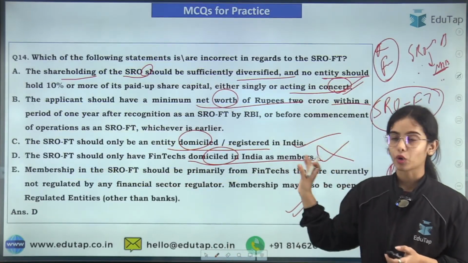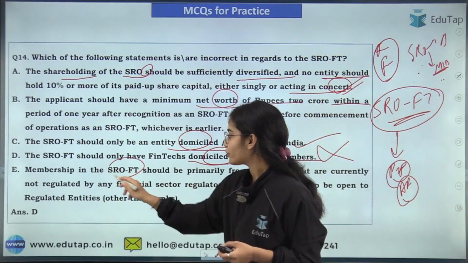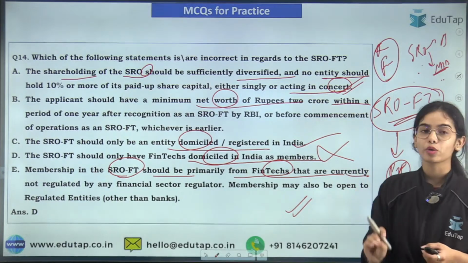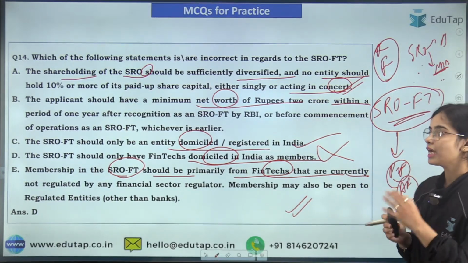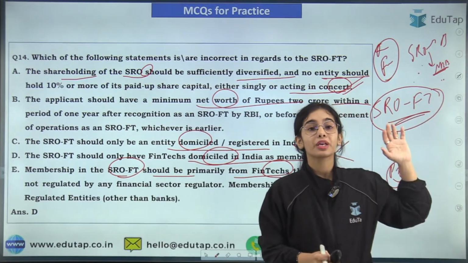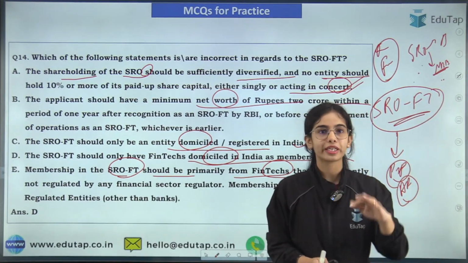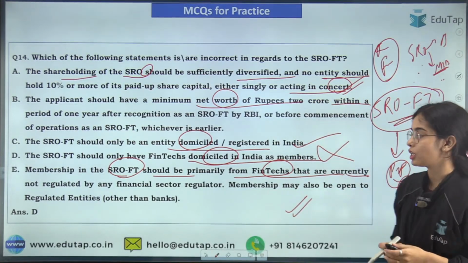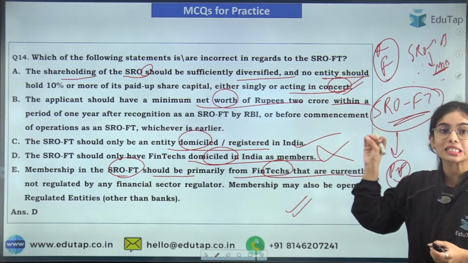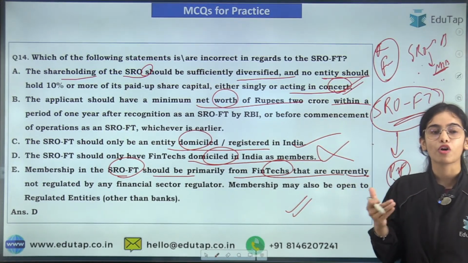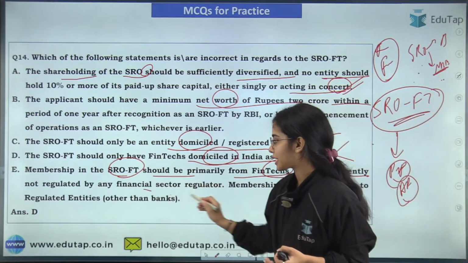So this is a very important point. Membership in the SRO fintech should be primarily from fintechs that are currently not regulated by any financial regulator. That's why for the SRO fintech, there is a separate framework that has been released, because many of the fintechs are not regulated by RBI, they are not regulated by any of the financial regulators. So SRO fintech has to focus on such small NBFCs that are not under the domain of any of the financial sector regulators.